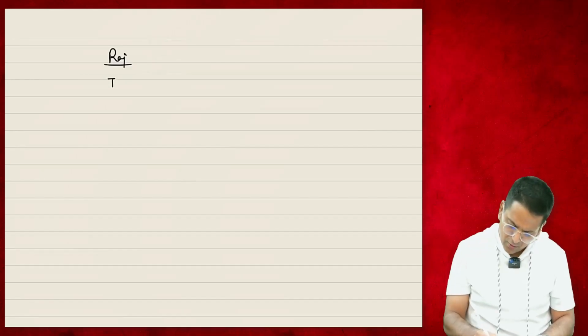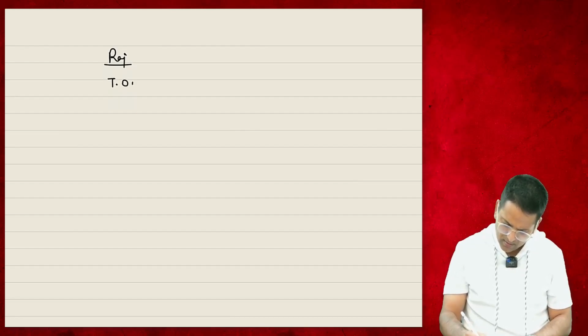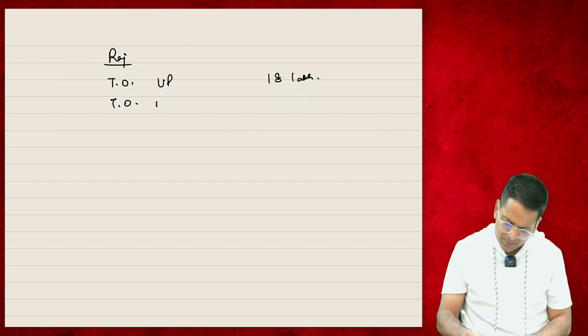Let's say, Raj, my turnover in UP is 18 lakhs. And my turnover from Bihar, the supply we do from Bihar, this is the place of supplier.